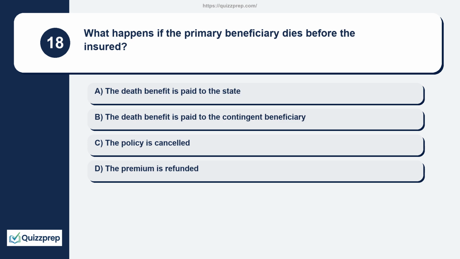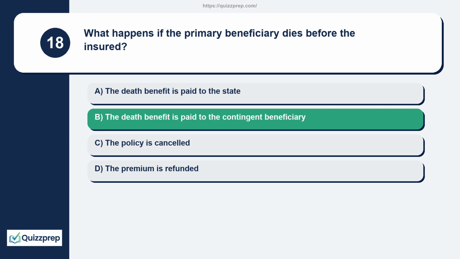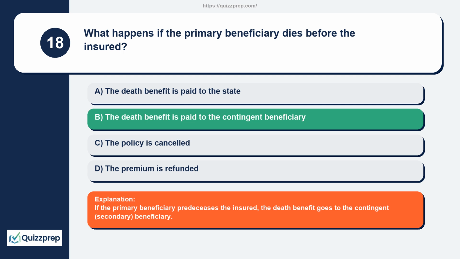Question 18. What happens if the primary beneficiary dies before the insured? The death benefit is paid to the state. The death benefit is paid to the contingent beneficiary. The policy is cancelled. The premium is refunded. If the primary beneficiary predeceases the insured, the death benefit goes to the contingent, secondary, beneficiary.